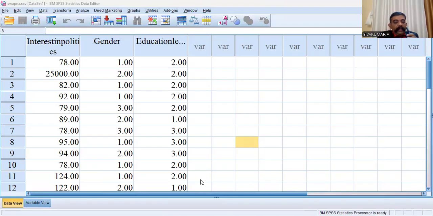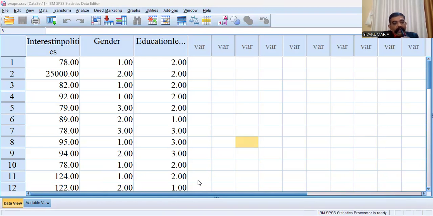The first mandatory condition or assumption: your dependent variable should be a continuous variable. That means you should measure the dependent variable with either a ratio scale or an interval scale. In SPSS, there is only one word for that, known as scale. That is the first condition.